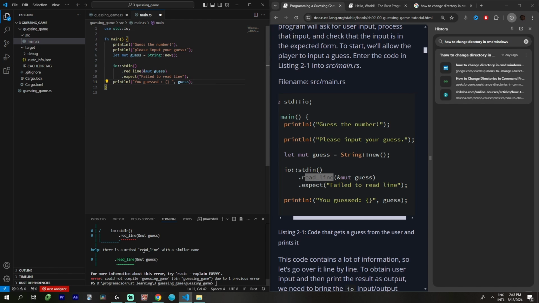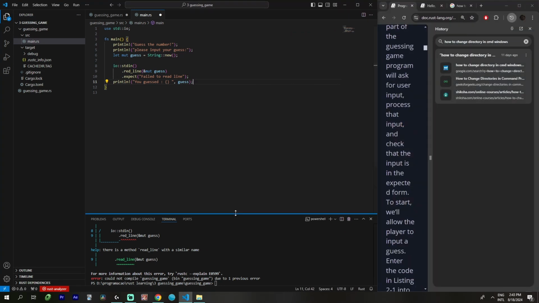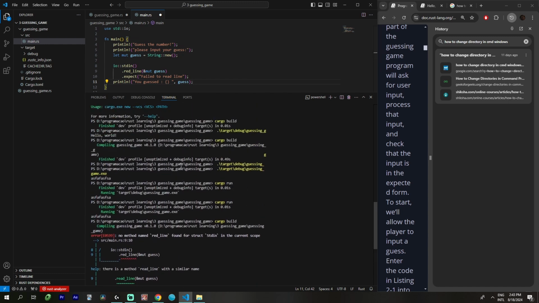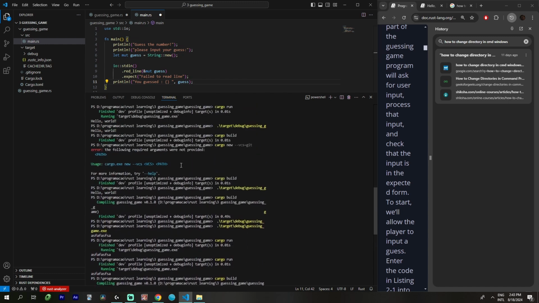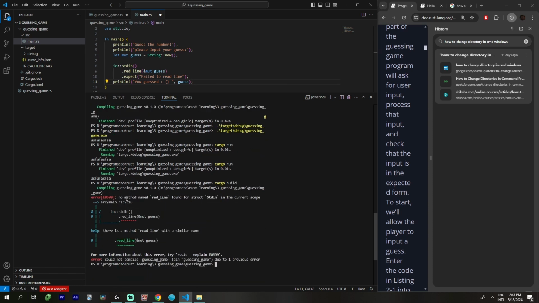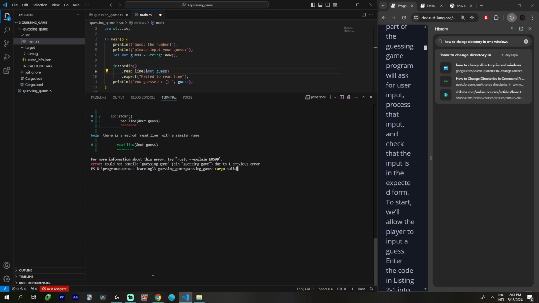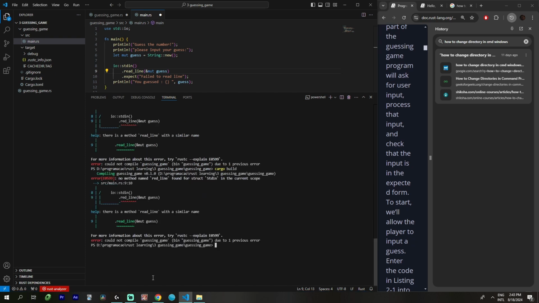Yes, okay. Let's see what the error is. Oh my god. No method read. Oh, it's read_line. Oh, that's it. Oh, I didn't save.